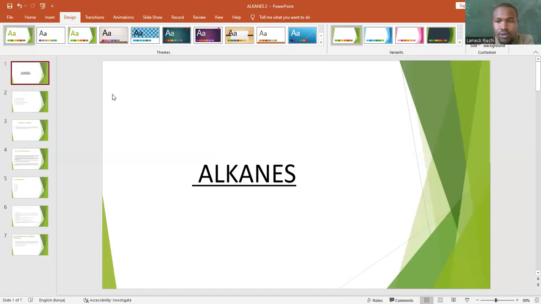Hydrocarbons are a series of carbon and hydrogen atoms that are surrounded by bonds. The bonds can be either single, double, or triple bonds. Hydrocarbons are classified into three groups. The first group is alkanes. The second group is alkenes. And the third group is alkynes.